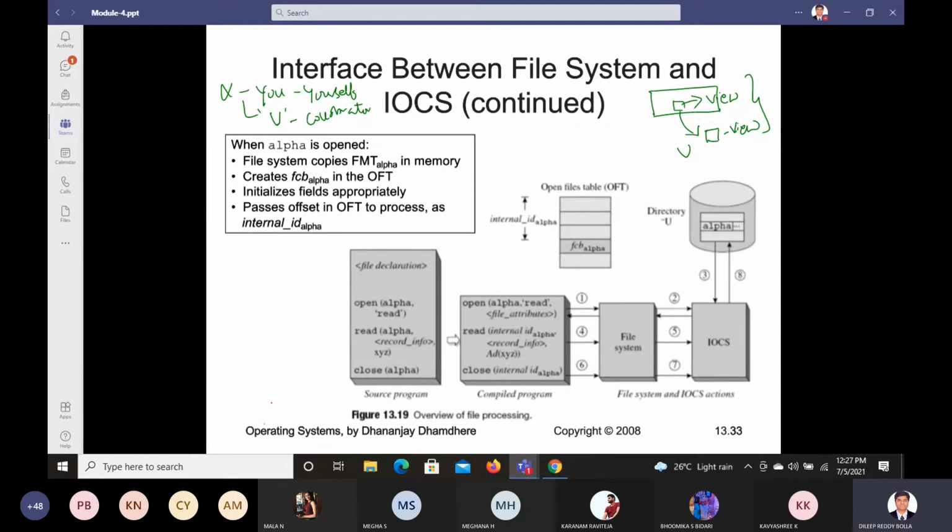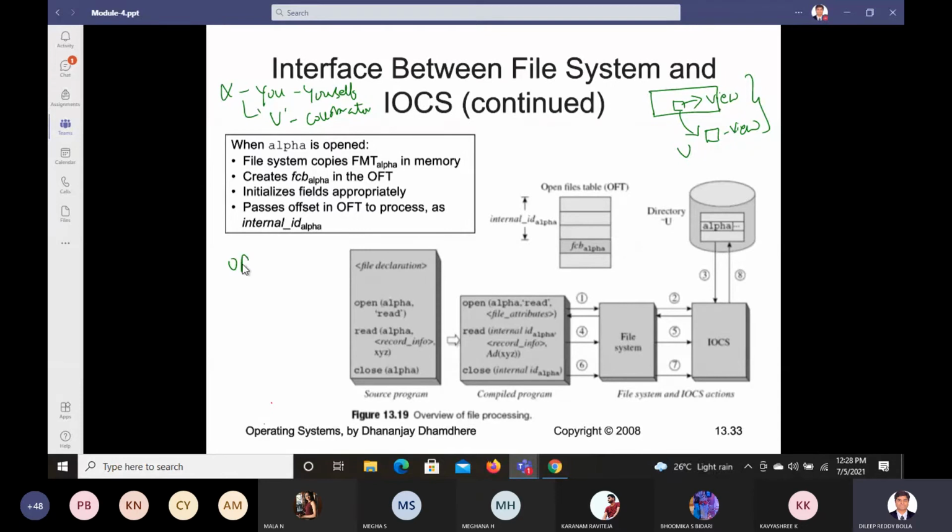How do we process the file? Let us say the file name is alpha, and how do we execute that by some user? How are you going to do it? To do this, we need a compiler which will replace the statements of open, read and close in the source program. So we need what all things we have seen, right?